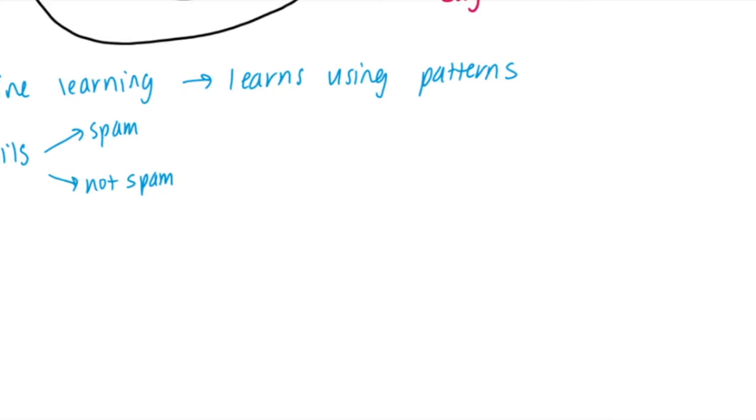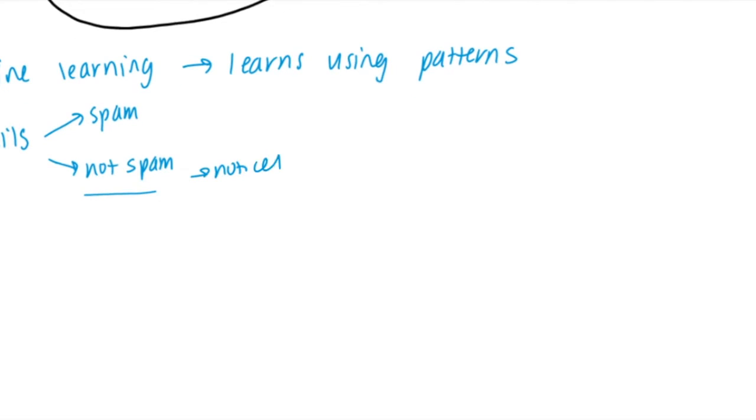In machine learning, the algorithm is essentially learning. You would show the algorithm a bunch of examples of one category, say non-spam emails, and the algorithm would notice which words usually show up in non-spam emails. It notices a pattern. Then you would show the algorithm a bunch of examples of the second category, also known as spam emails. The algorithm would notice which words commonly show up in spam emails.